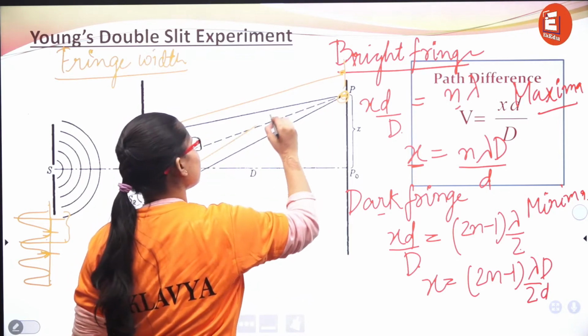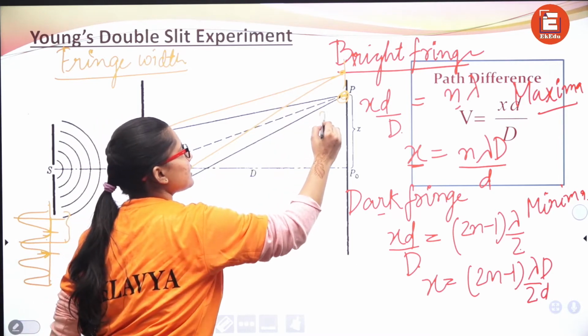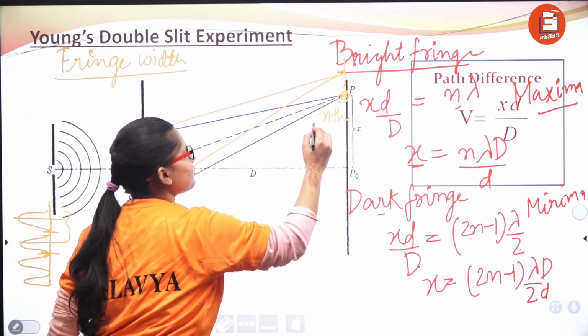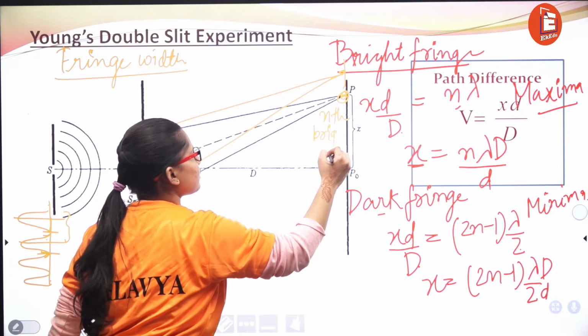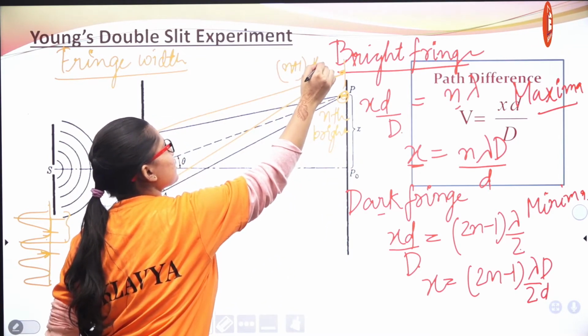Let's say this is the nth bright fringe and this is the (n plus 1)th bright fringe.